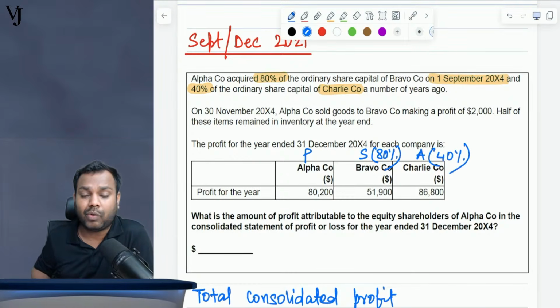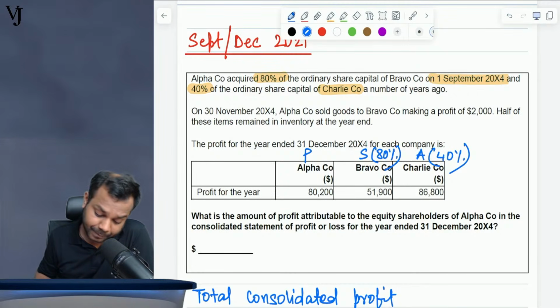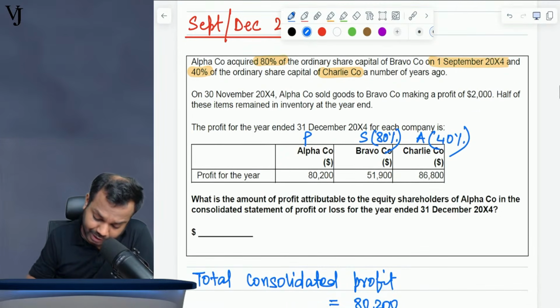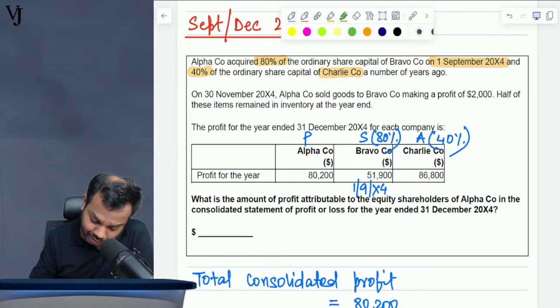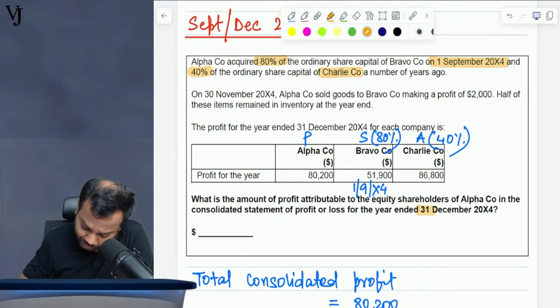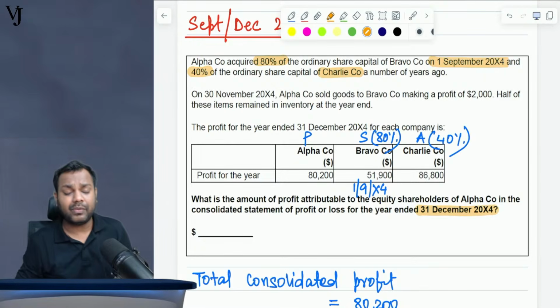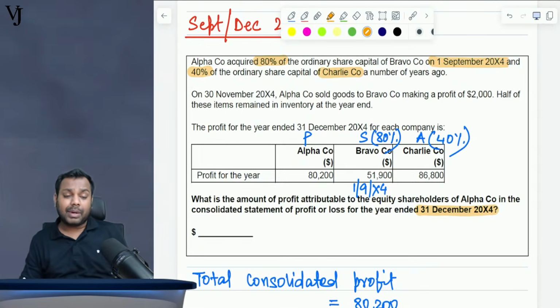So this is what the question says as of now. Now the subsidiary company we have acquired on 1st September 20x4. Now what is the year end? The year end is 31st December 20x4. So it means for the subsidiary company we have to do time apportionment.